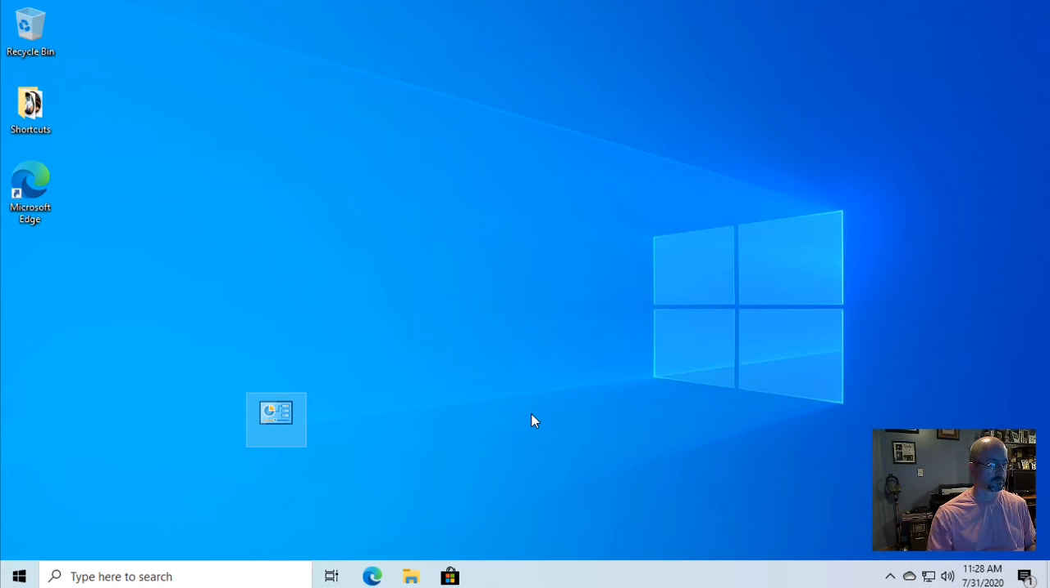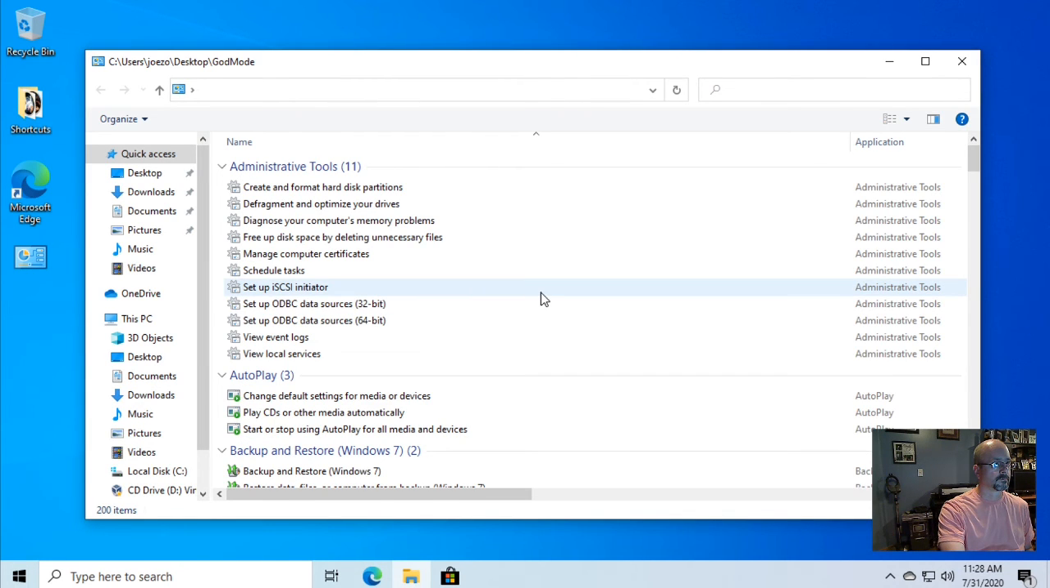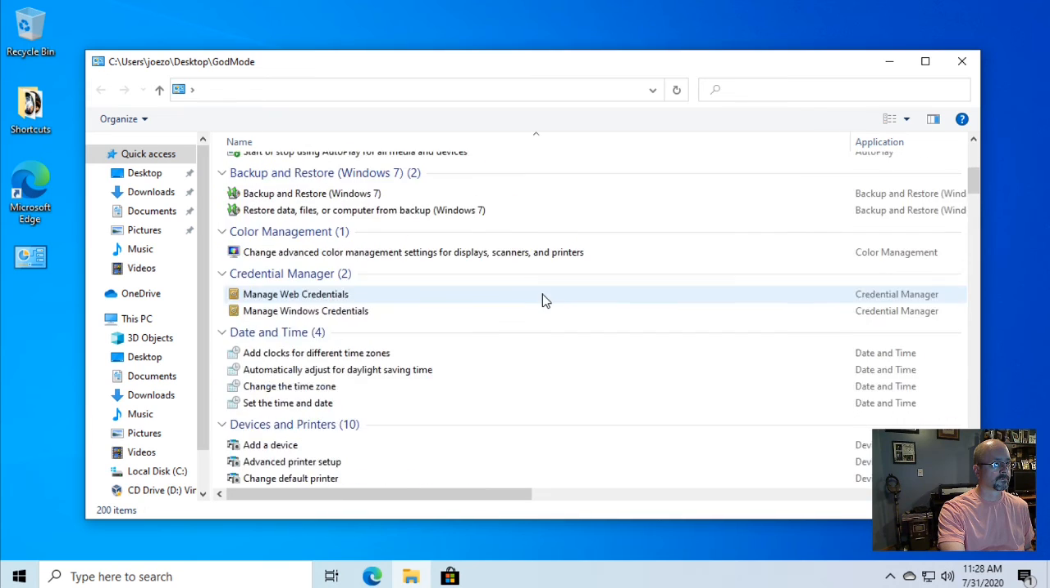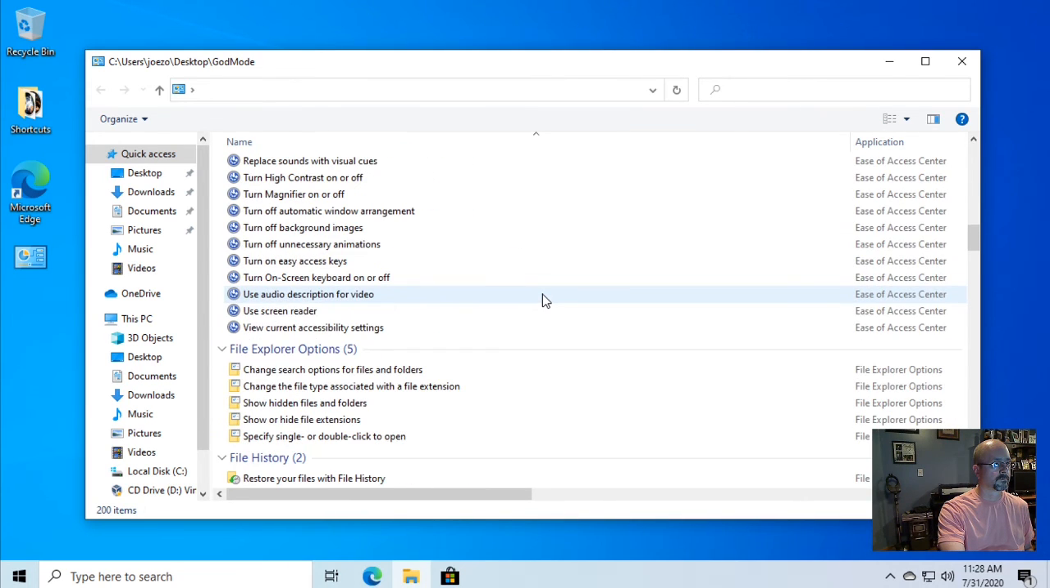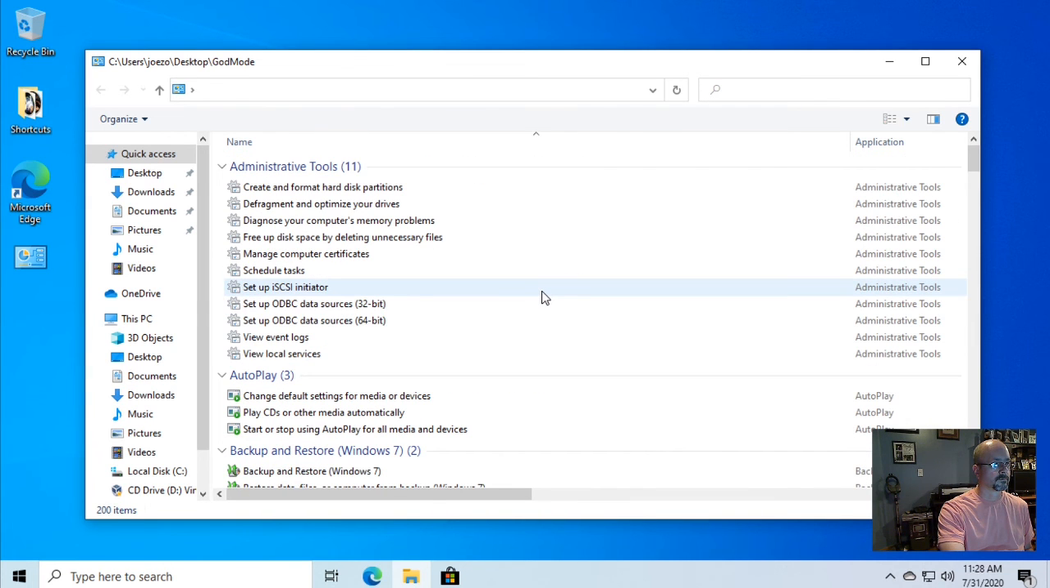Then press enter. You'll see the folder icon change to the Control Panel icon. To access the utilities, just double click the icon and you'll see a whole list of goodies that you can use to make changes to your system.